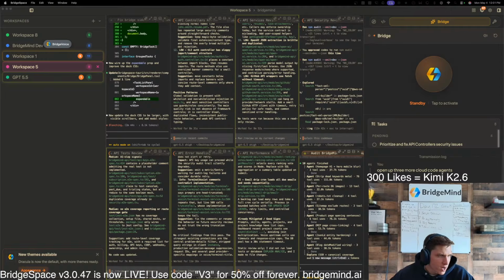Code Bloom, let's go. Is Gemini CLI powerful? I don't think so.